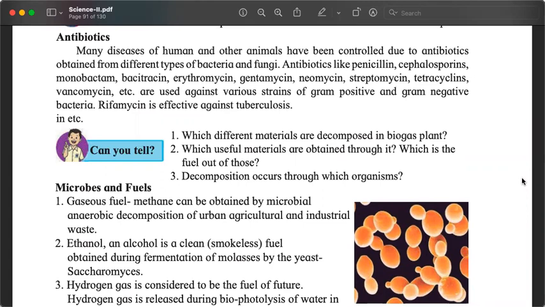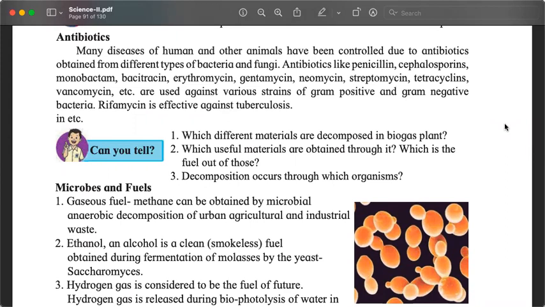So the next thing that the textbook talks about is antibiotics. Antibiotics are opposite to probiotics. Probiotics are good for life. They are good for the microbes and good for us also. Antibiotics are bad. They are against. They are used to kill, not kill us. Antibiotics are used to kill the harmful bacteria and fungi in our body. And these are obtained from bacteria and fungi.